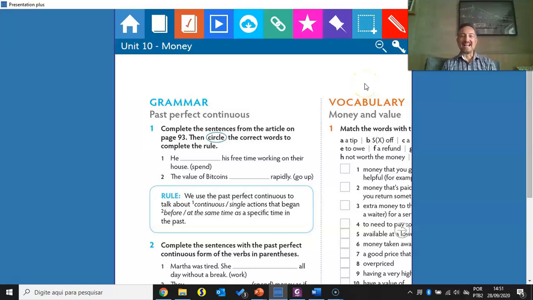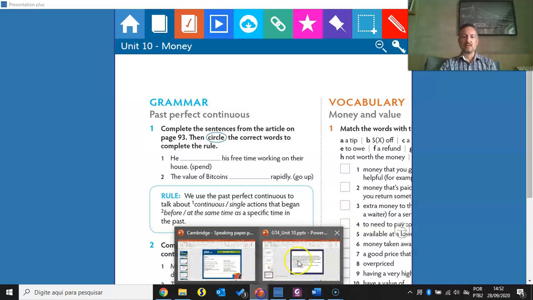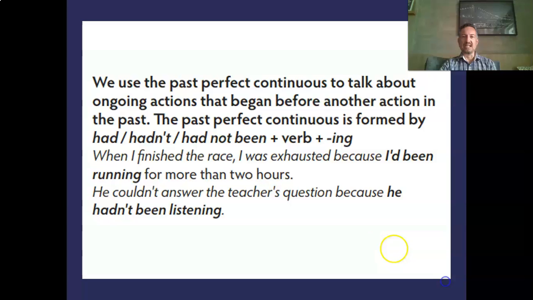Hi, we're back, and this is Unit 10, Part 2. In this Part 2, we're going to talk a little bit about grammar. The past perfect continuous. Wow, what a big name. So let's take a look at the definition of the past perfect continuous, okay?